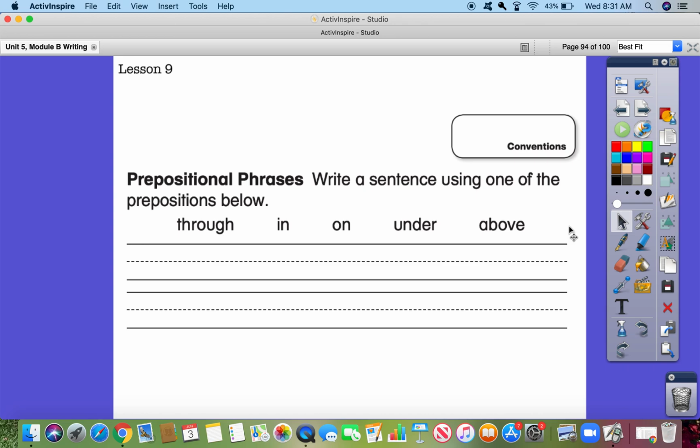So in your online writing journal under Lesson 9, you're going to write a sentence using one of the prepositions below. The prepositions you have to use are through, in, on, under, above. So remember, you just have to choose one of these for your sentence.